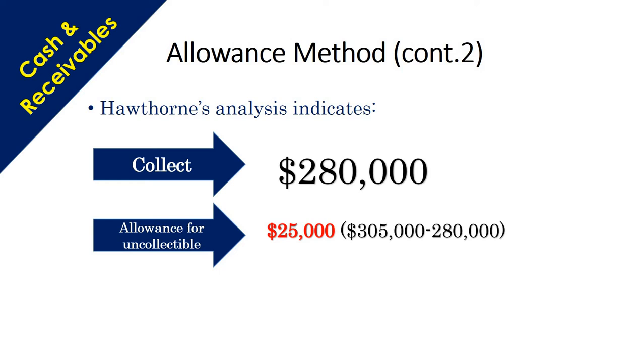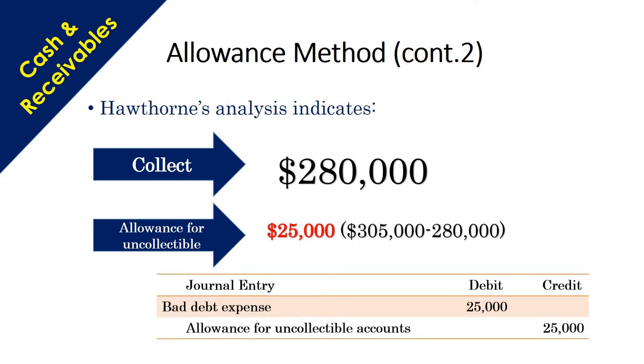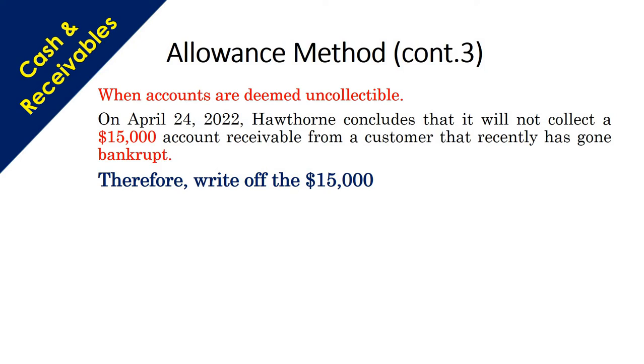So 25,000 will be the allowance for uncollectible accounts, and the journal entry would be debit bad debt expense 25,000 and credit allowance for uncollectible accounts 25,000. This is how we create the allowance for uncollectible accounts.